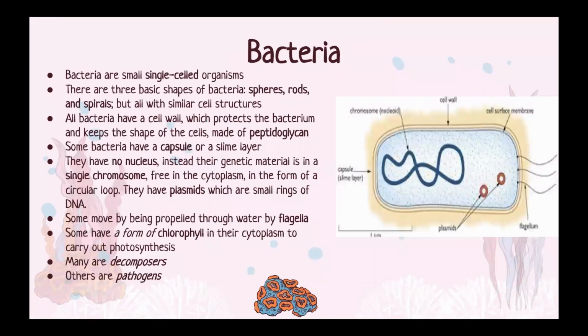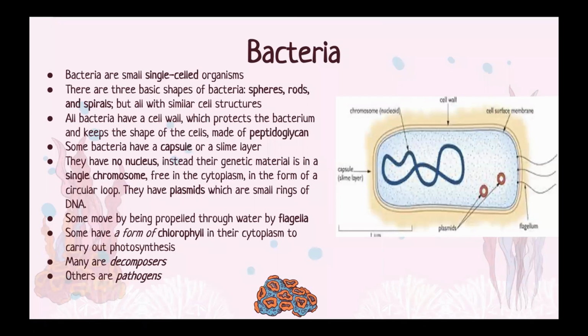Bacteria. Bacteria are small unicellular organisms. There are three basic shapes of bacteria that you need to remember. These shapes are spheres, rods, and spirals, but all of these shapes have similar cell structures. All bacteria have a cell wall which protects the bacterium and keeps the shape of the cell. The cell wall is made up of peptidoglycan. Some bacteria have a capsule.